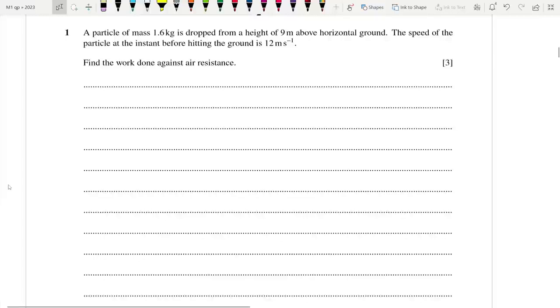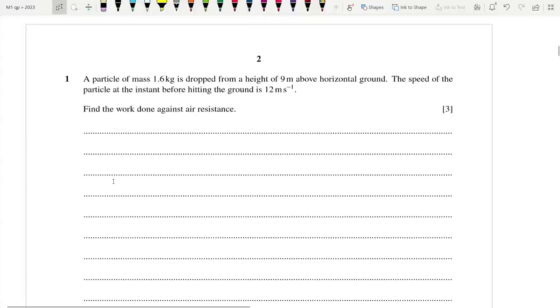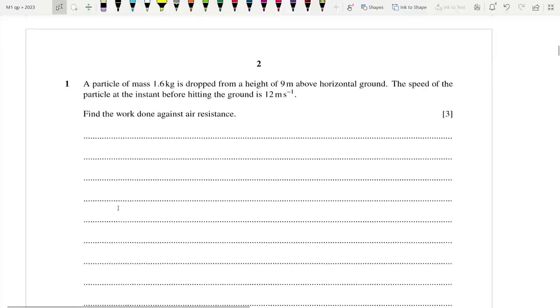Let's start then. A particle of mass 1.6 kg is dropped from a height of 9 meters above the horizontal ground. The speed of the particle at the instant before hitting the ground is 12. Find the work done against air resistance.